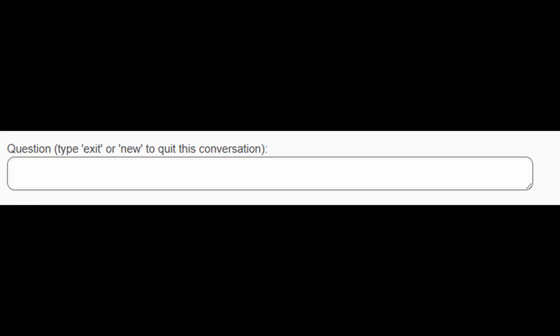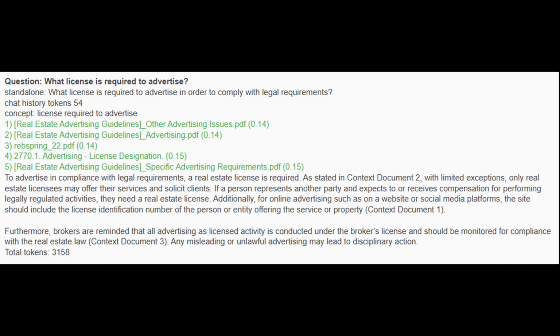Question. In this box, you enter your semantic/conversational search question. You can press the Enter key or click on the Submit button below. As shown in previous examples, the AI will return a list of citations, context documents related to your question, as well as the best answer it can provide based upon these citation documents.